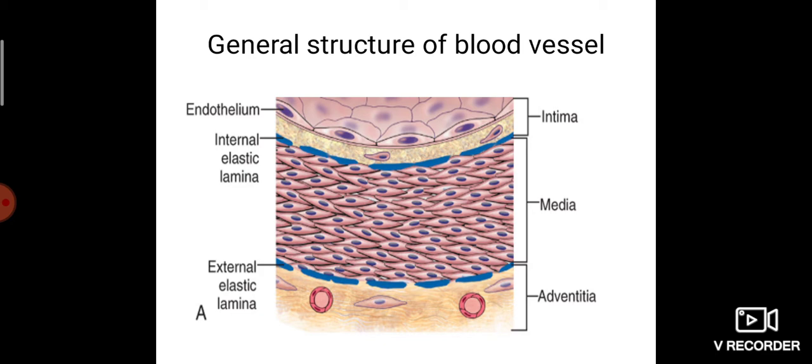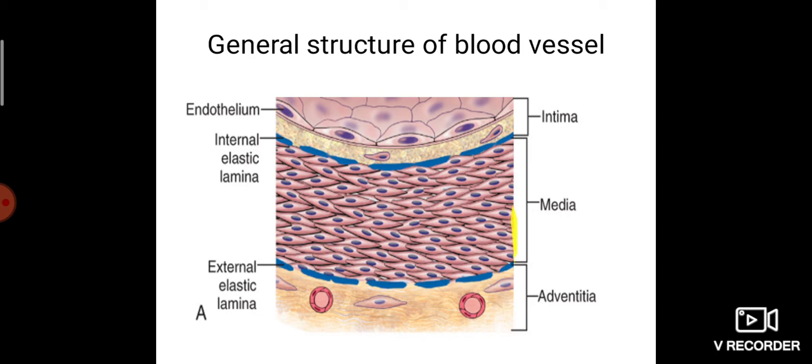After that, you can see a large layer which is called the tunica media. This area consists of either muscular tissue or elastic tissue or some connective tissue. Along with the muscular tissue and elastic tissue, it also consists of some connective tissue fibers. Depending upon the type of vessel, it varies, which we will discuss later. Generally, tunica media is the largest part in an artery.